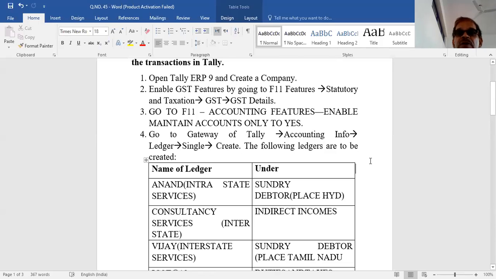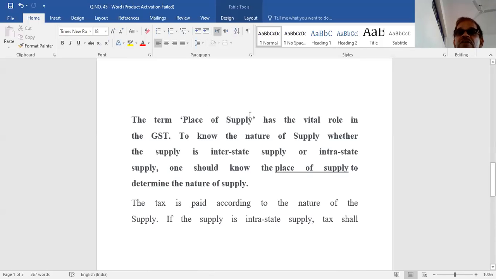Now we discuss the place of supply here. The term place of supply has a vital role in GST. To know the nature of supply, whether the supply is interstate or intrastate, one should know the place of supply. Okay, so the place of supply is very important in GST.